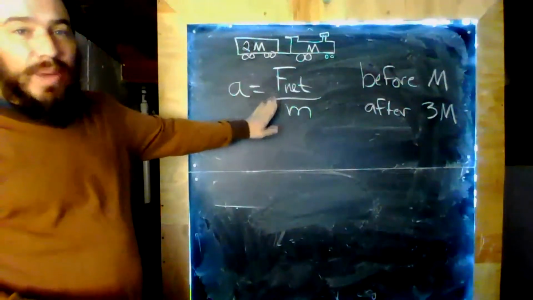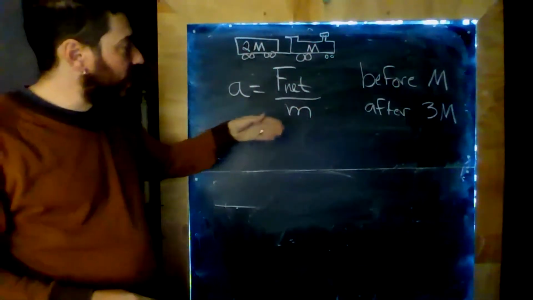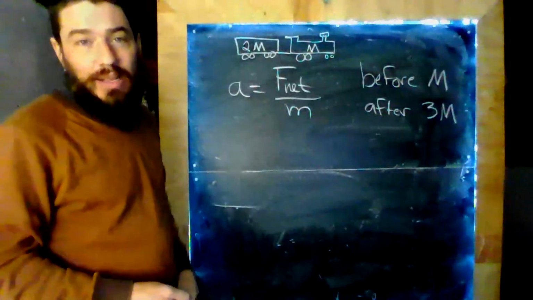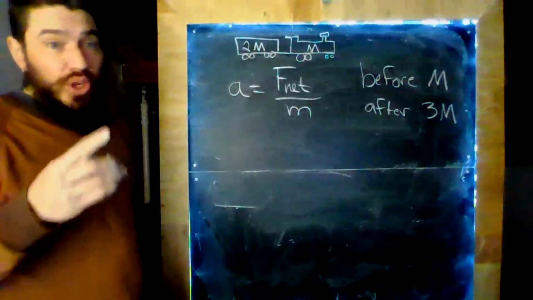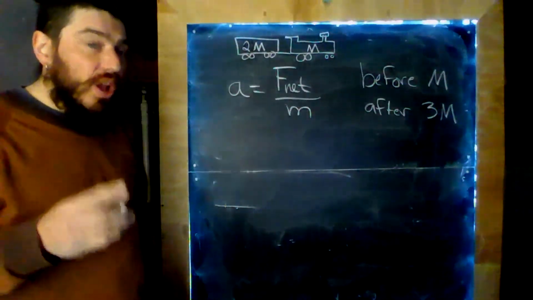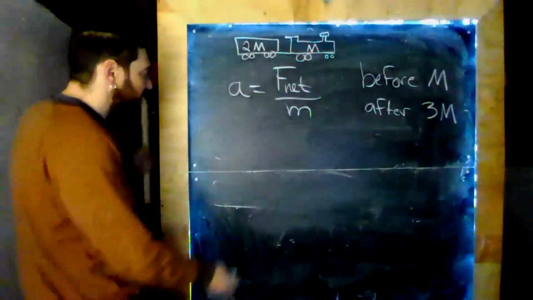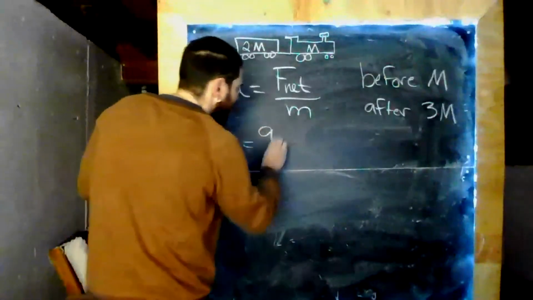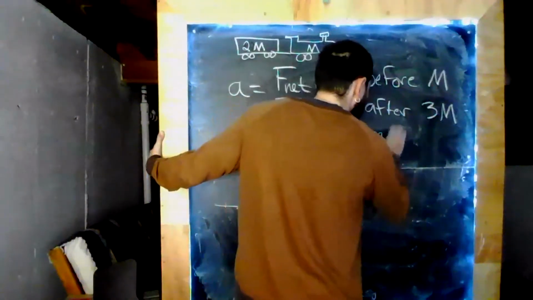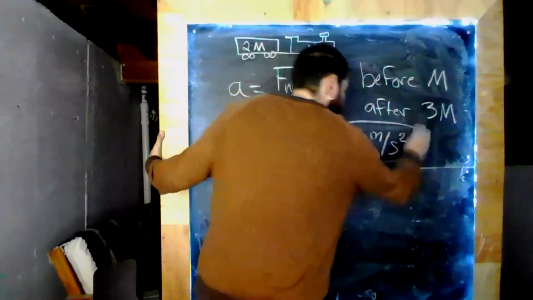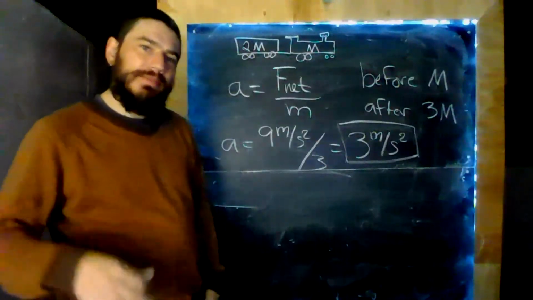If we increase the mass by a factor of 3, the acceleration decreases by a factor of 3. Notice this is on the bottom, so it's like dividing it by 3. So, proportional to force, same train engine, same force, 3 times the mass, 1/3 the acceleration. Therefore, the acceleration is 9 meters per second squared divided by 3 equals 3 meters per second squared. A little bit tricky.